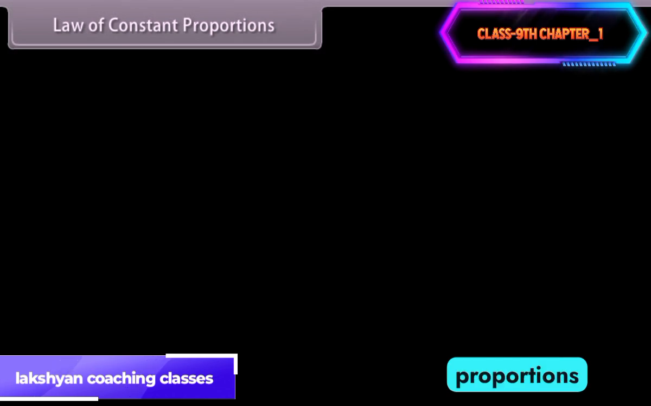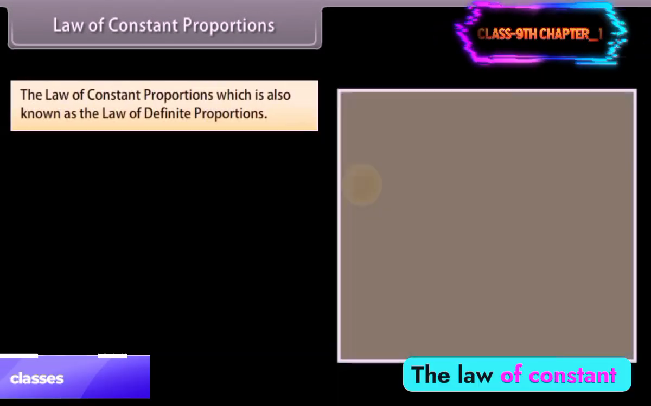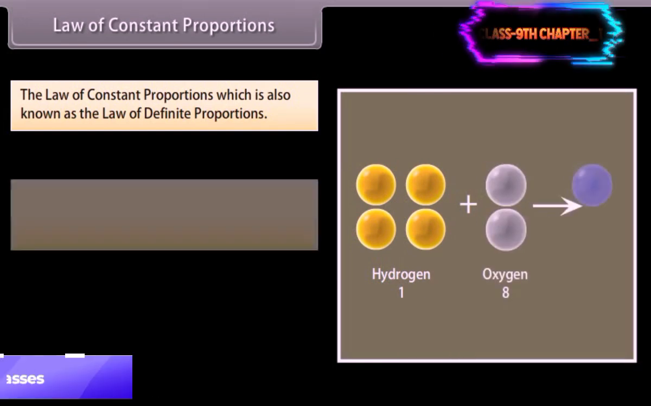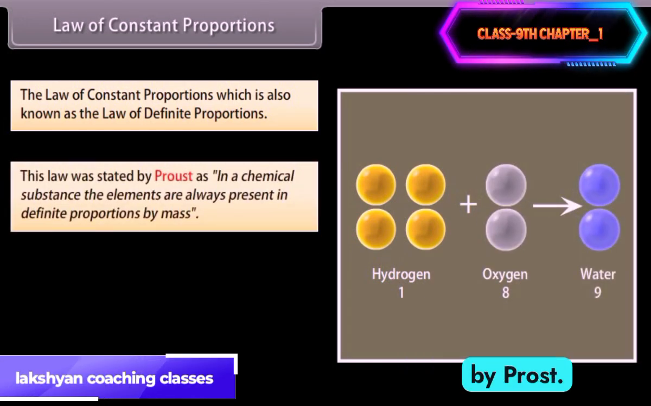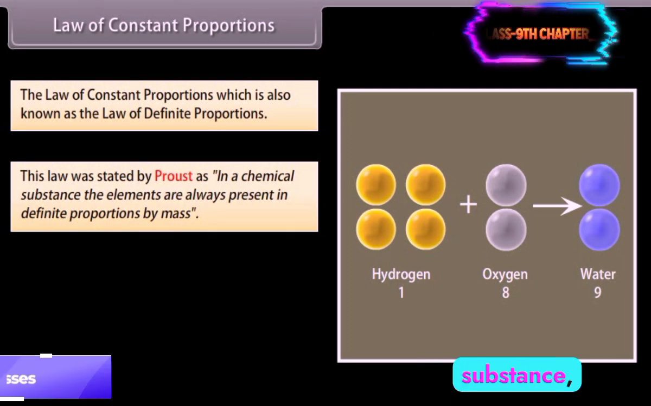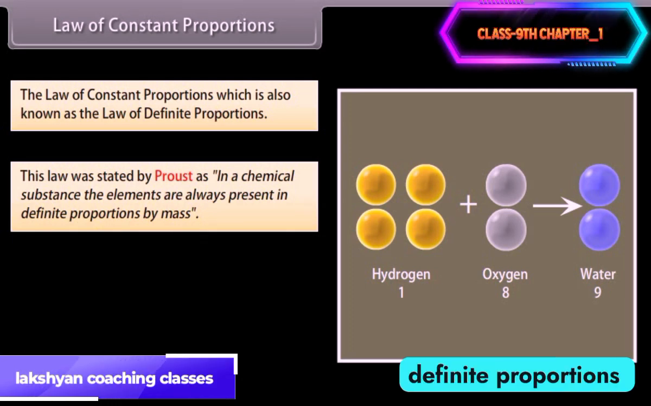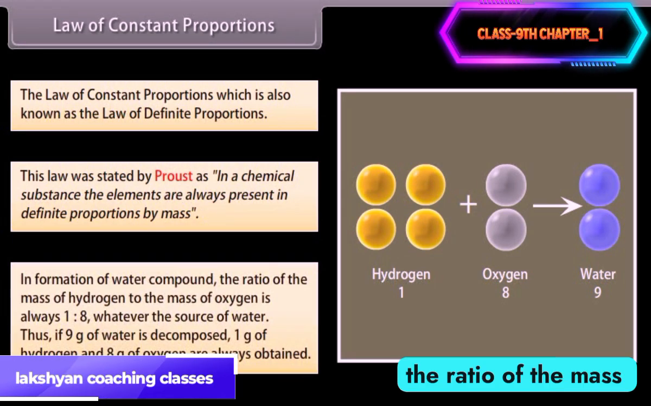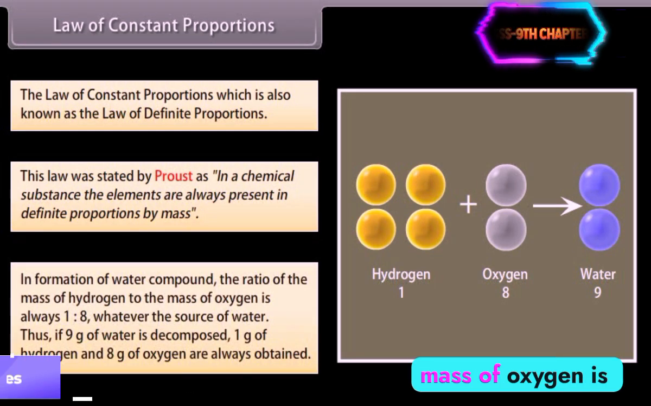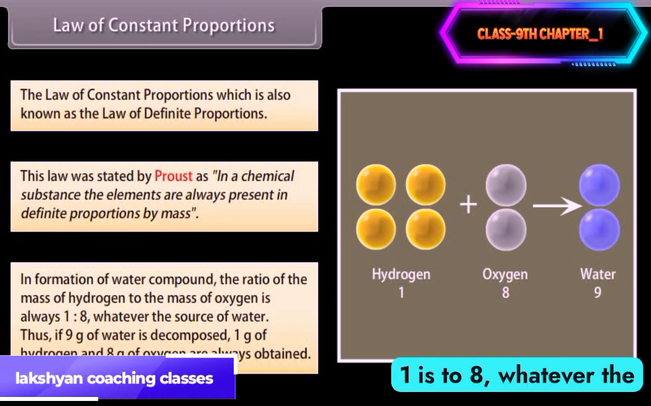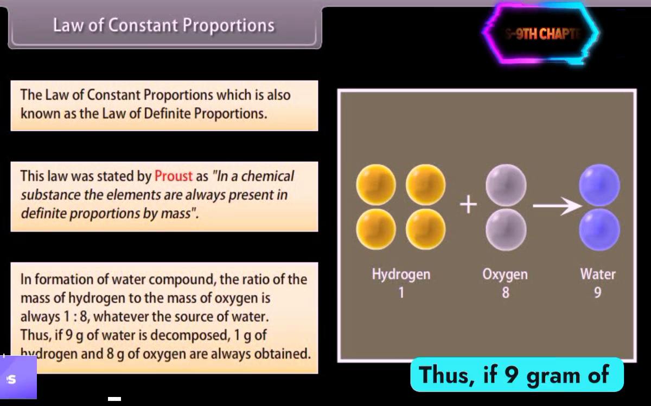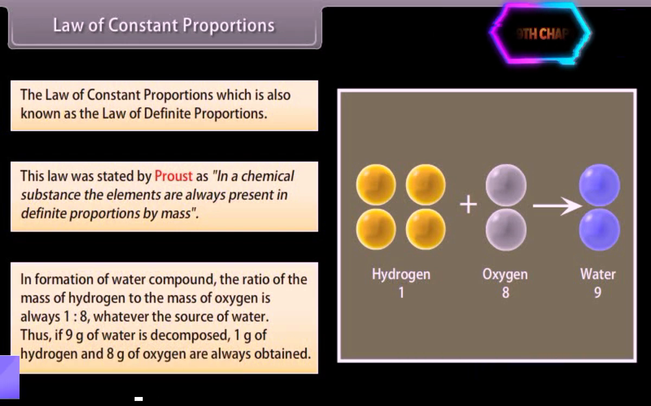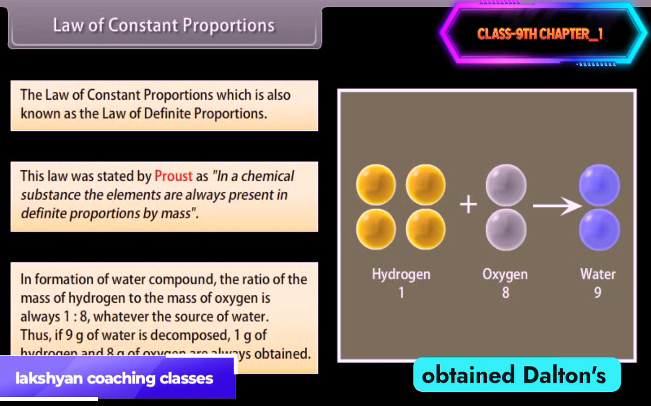Law of constant proportions. The law of constant proportions is also known as the law of definite proportions. This law was stated by Proust. In a chemical substance, the elements are always present in definite proportions by mass. In formation of water compound, the ratio of the mass of hydrogen to the mass of oxygen is always 1:8, whatever the source of water. Thus, if 9 gram of water is decomposed, 1 gram of hydrogen and 8 gram of oxygen are always obtained.